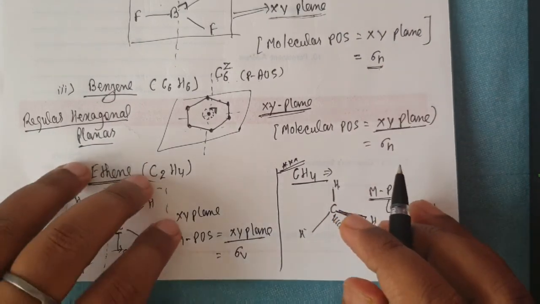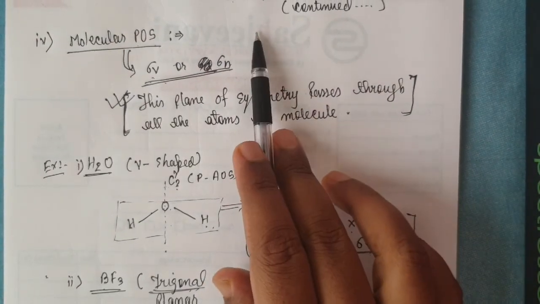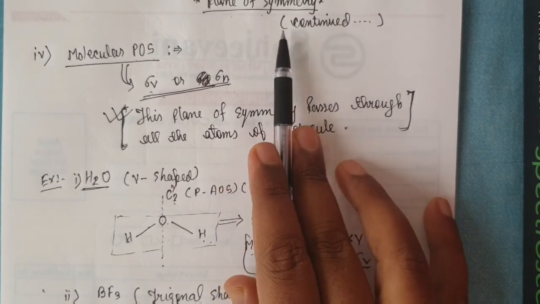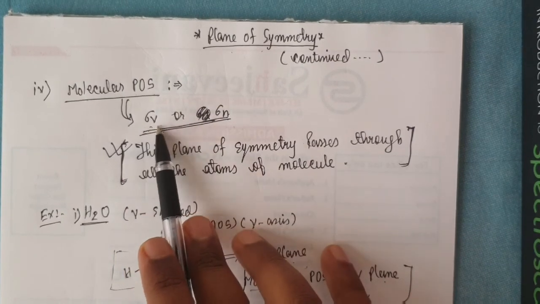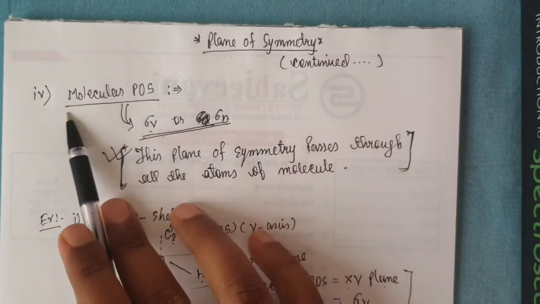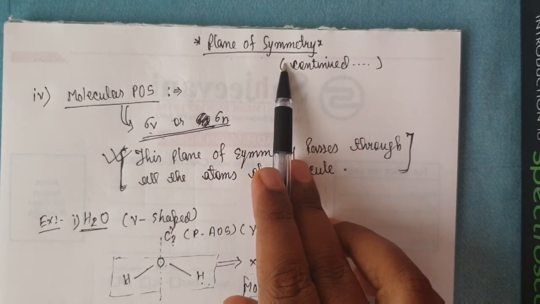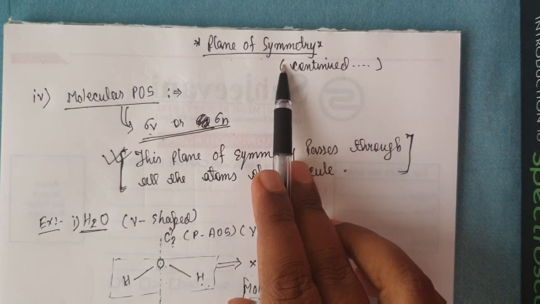Okay guys, in this way I can say all the planes of symmetry are discussed. That is, there are 4 kinds of plane of symmetry: sigma v, sigma h, sigma d, and molecular plane of symmetry. It can either be sigma v or sigma h. With finishing the molecular plane of symmetry, the plane of symmetry is finished completely, and in the next video I will discuss the third type of symmetry, that is center of symmetry.